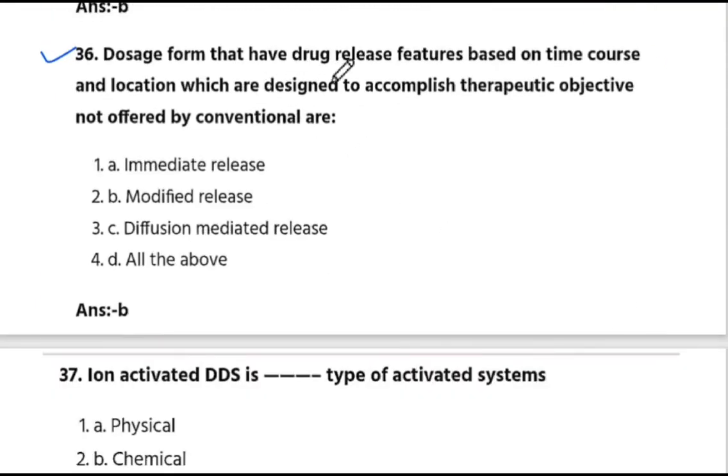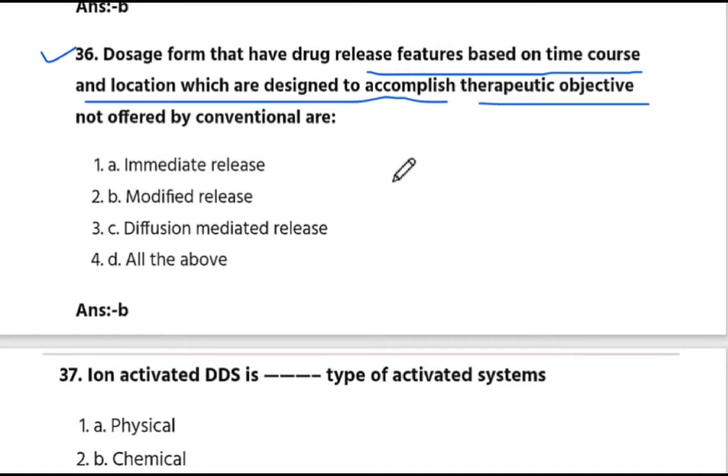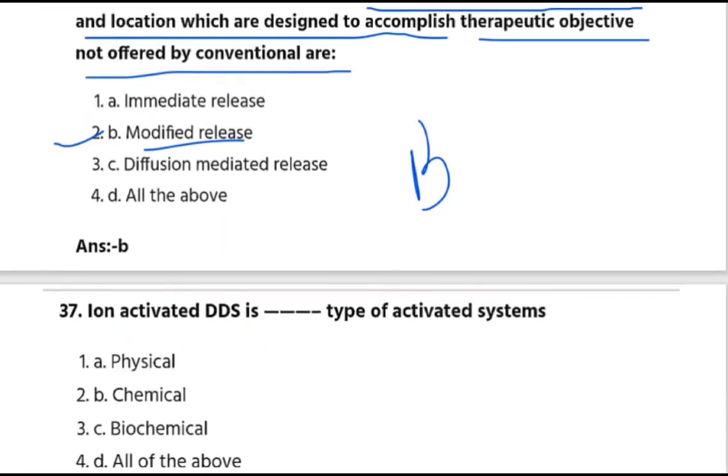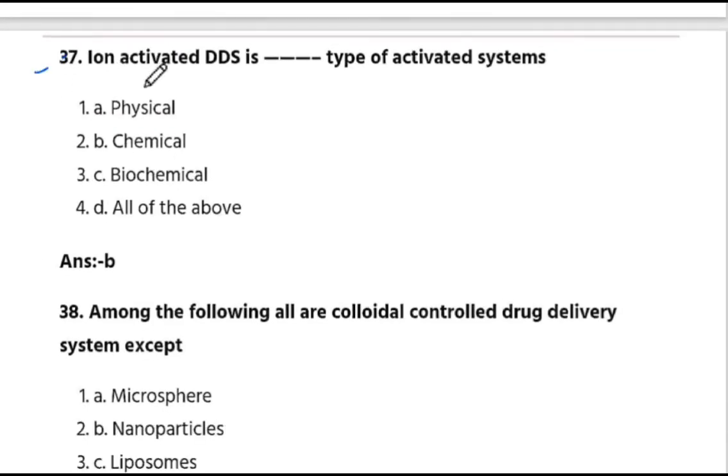Dosage form that have drug release features based on time course and location which are designed to accomplish therapeutic objectives not offered by conventional forms are. Answer is B. Modified release. Next is question number 37. Ion activated DDS is chemical type of activated system. The answer is B.